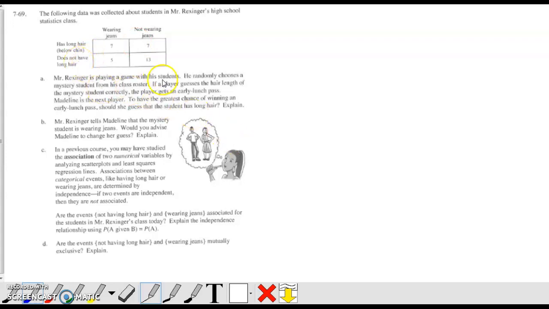So he plays a game with his students. He randomly chooses a mystery student from his class roster. If the student guesses the hair length of the mystery student correctly, the player gets an early lunch pass. So Madeline is the next player. Does she have the greatest chance of winning an early lunch pass should she guess the student with long hair? All right, so basically what we're trying to figure out in A is what's the probability of the student with long hair. Let's rewrite that.